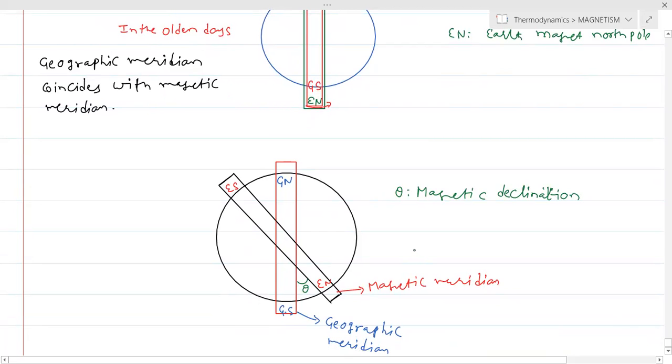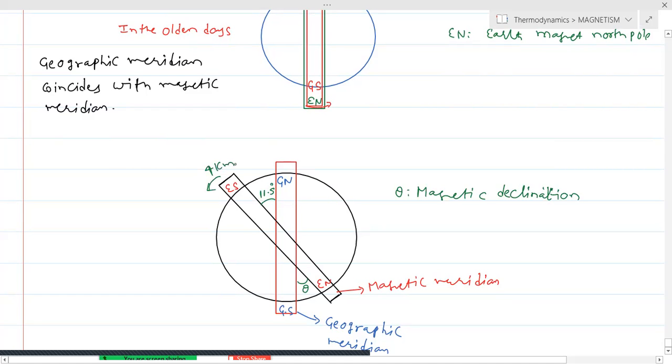But the students have to understand that, in our daily life, we have an angle of around 11.5 degrees. And the scientists also observed that the line travels 4 kilometers away every year, moving away from the vertical.